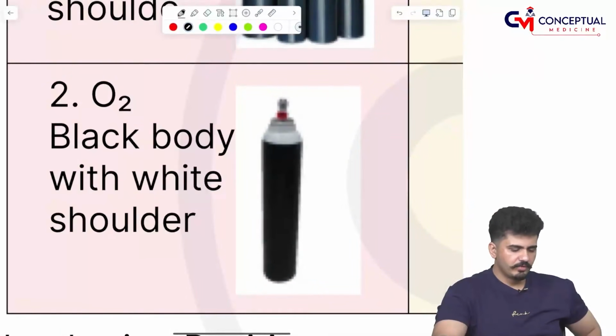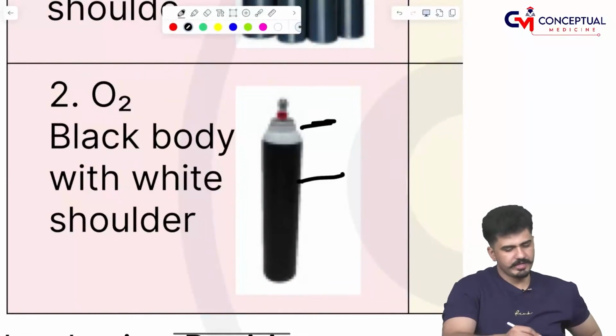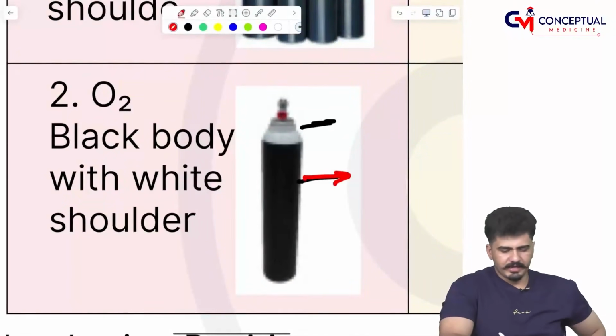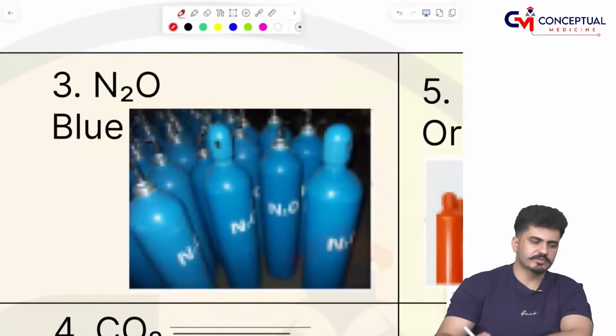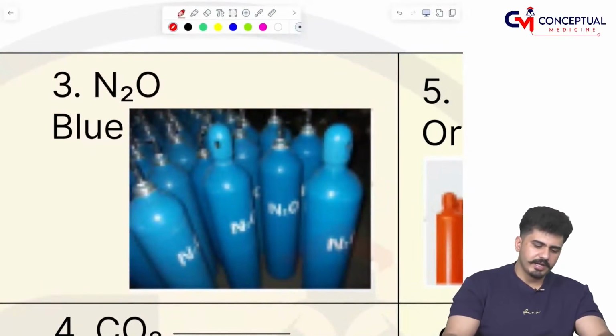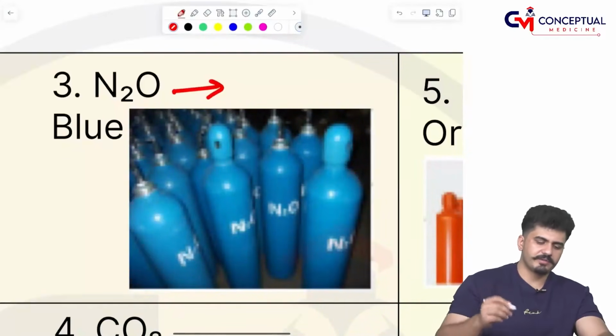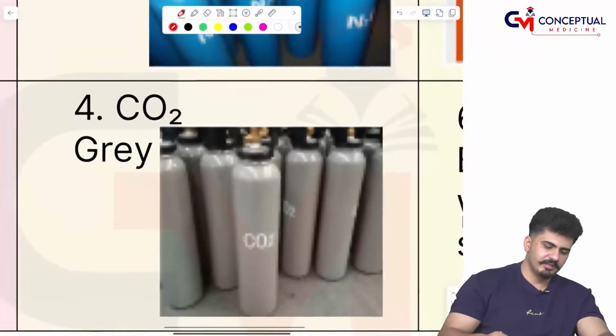Oxygen cylinder, we are having a black body, white shoulder. This black body, white shoulder, we are having a pin index of 2.5. Then coming to the nitrous oxide. Nitrous oxide is having what, sir? Blue color, and the pin index of nitrous oxide is 3.5.